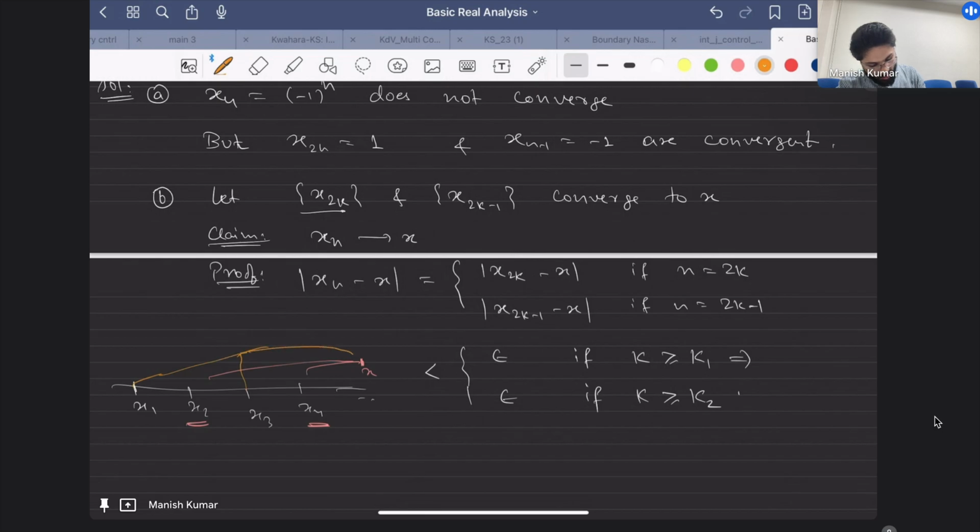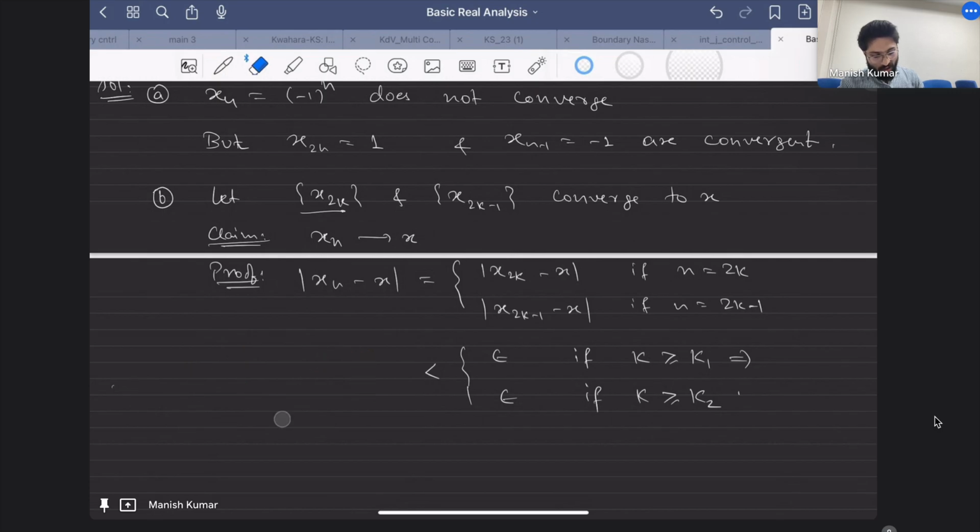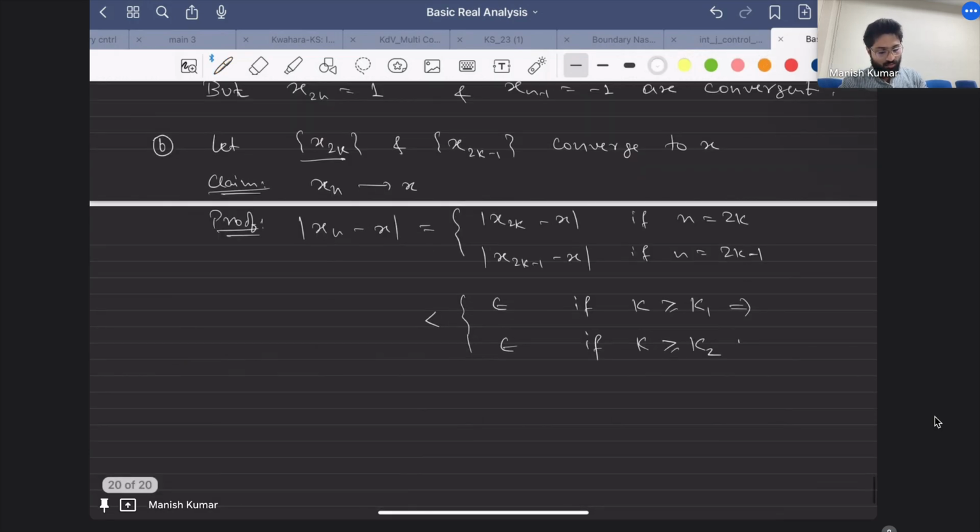I'm writing it in mathematical form, but it's actually very easy. This is what he means by complementary: all the terms carry information about the whole sequence, because the limit point is the same. The whole sequence will go to that point, because the sequence is made up of these two subsequences only.